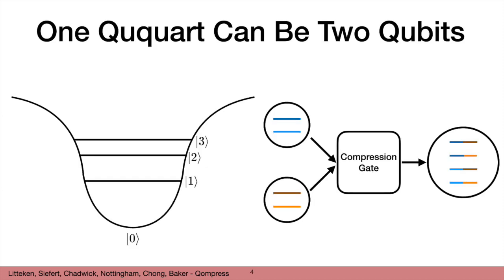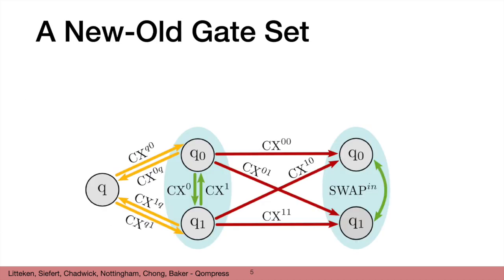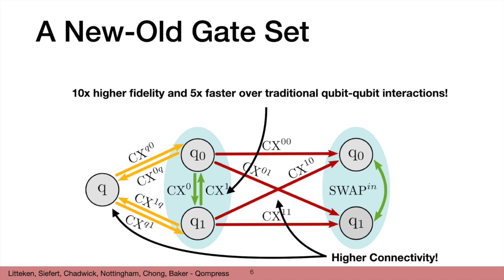When we are able to access the 4th level of a qubit, it becomes possible to combine the data of 2 2-level qubits into a single 4-level Qquart device through a compression gate. And recently it has been shown that qubit interactions are not as expensive as previously thought. We develop realistic gate times on a specific Hamiltonian between each pair of encoded and not encoded qubits to make a gate set that gives us access to CNOT gates inside of Qquart and partial Qquart operations, which help us use qubit on Qquart interactions for any circuit.